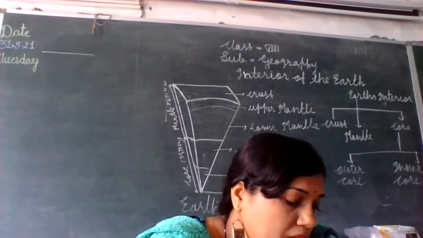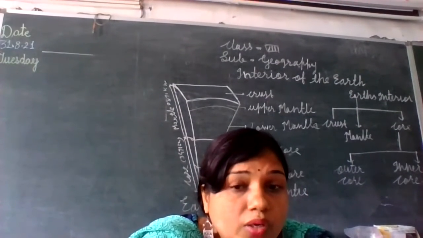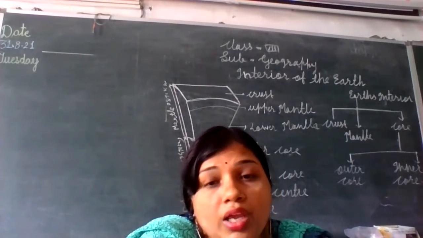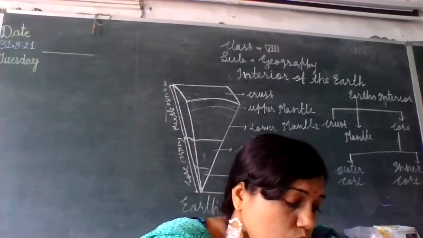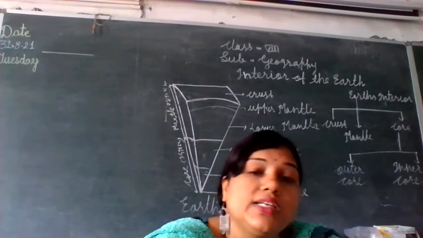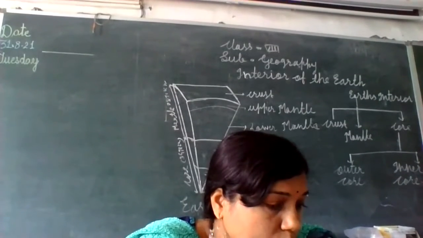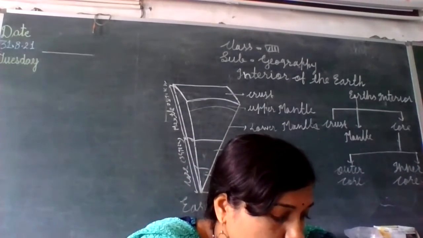The density of the outer core is 9.8. Yesterday I told you that whenever you write the density of any substance, you have to mention the unit. What is the unit of density? It is gram per centimeter cube. So the density of the outer core is 9.8 gram per centimeter cube.